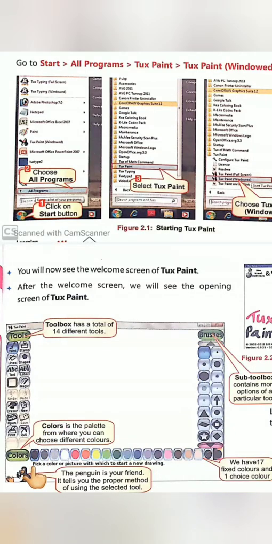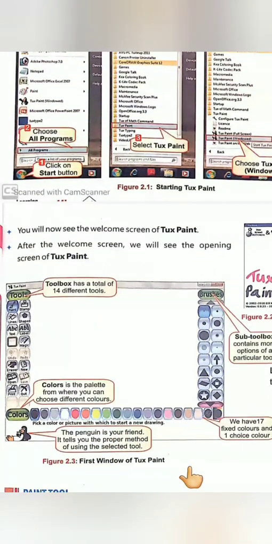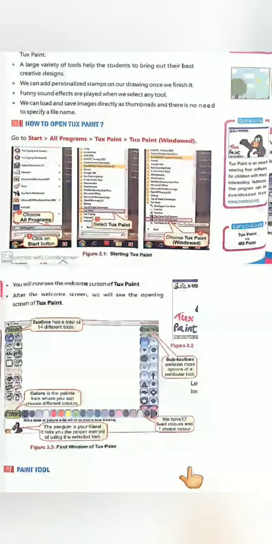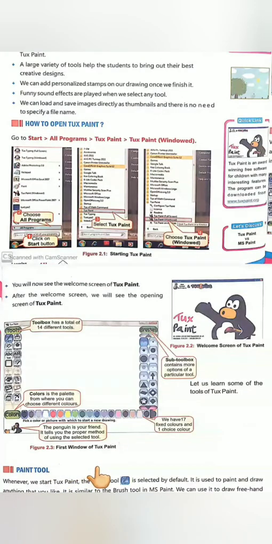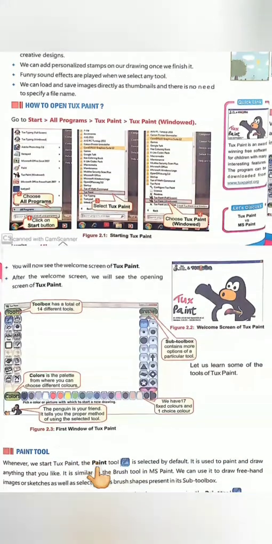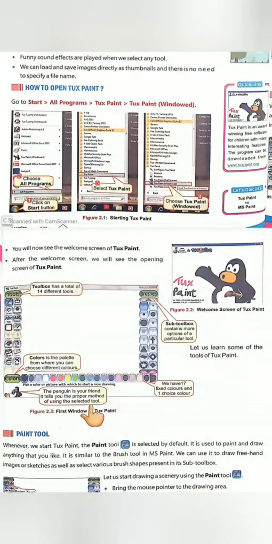See what the penguin asked? The penguin is your friend. It tells you the proper method of using the tool. It tells you what this tool does.